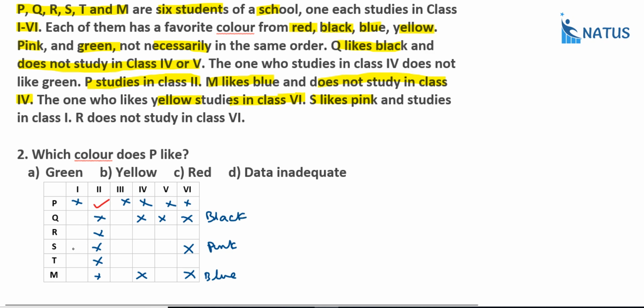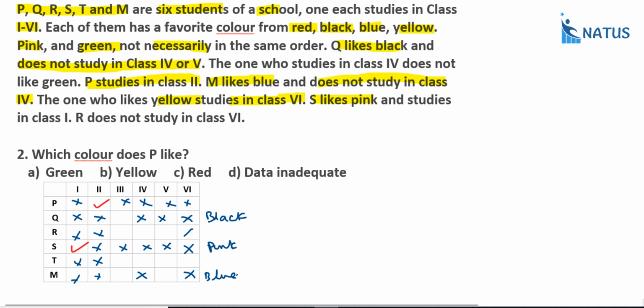Next, S studies class 1. Now what can we do? Just cross the unnecessary boxes. And next, R does not study class 6.